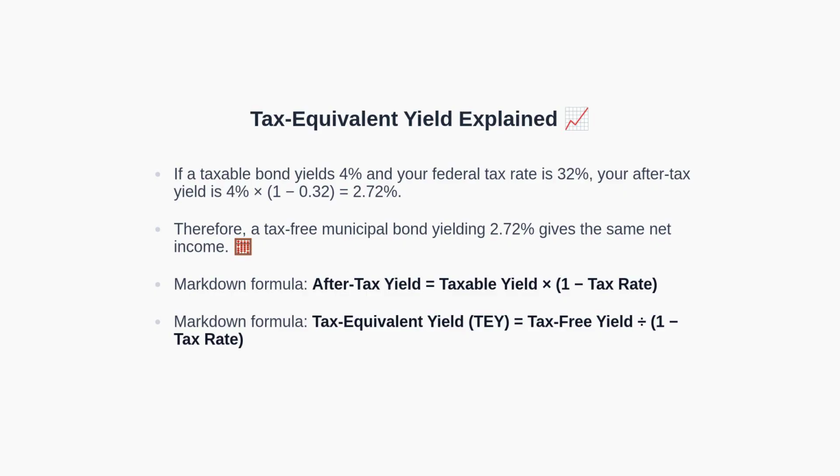Moreover, let us clarify the yield math. If a taxable bond yields 4% and your federal tax rate is 32%, your after-tax yield is 4% times (1 minus 0.32), which equals 2.72%. Therefore, a tax-free municipal bond yielding 2.72% offers the same take-home income. More generally, the after-tax yield equals taxable yield times (1 minus the tax rate), while the tax-equivalent yield equals the tax-free yield divided by (1 minus the tax rate).